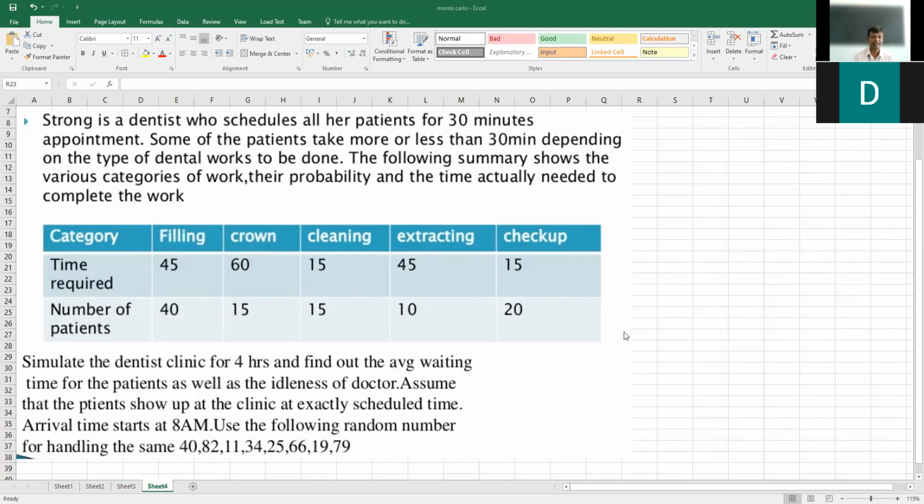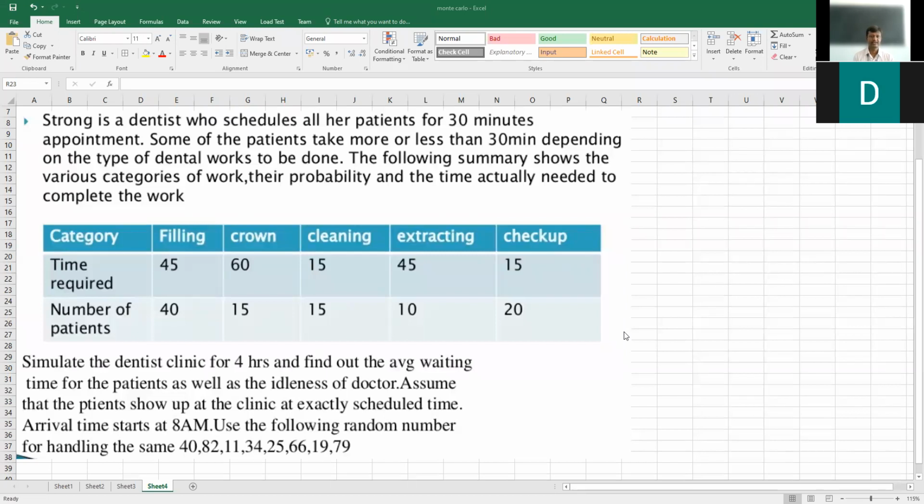Okay. So in the case, what is given is there are 5 different category of works done by this dentist. Like filling, crown, cleaning, extracting, and checkup. Filling takes 45 minutes to complete the work. Crowning takes 60 minutes. Cleaning takes 15 minutes. Extracting takes 45 minutes. And checkup takes 15 minutes. Okay. So this is the time that is taken by the dentist to complete each of the activity.